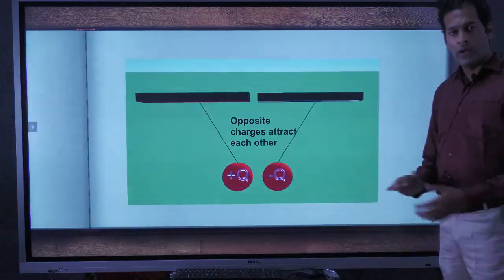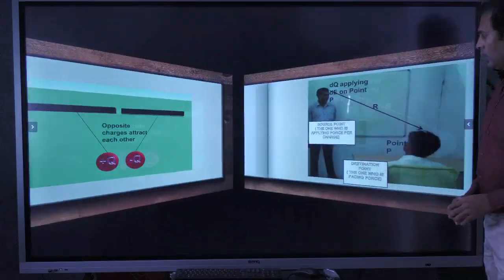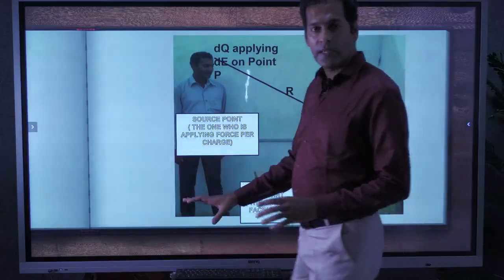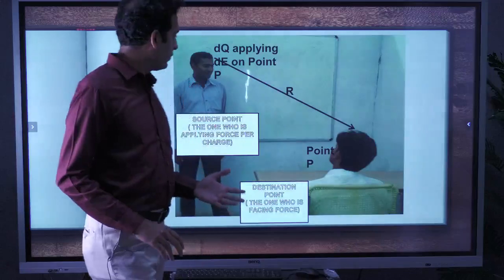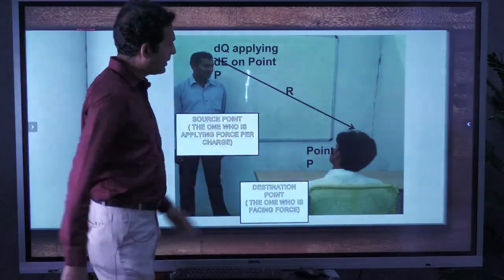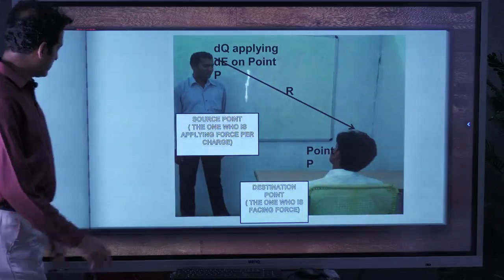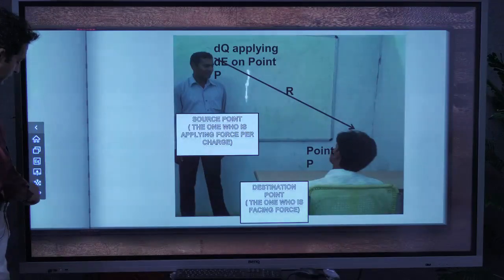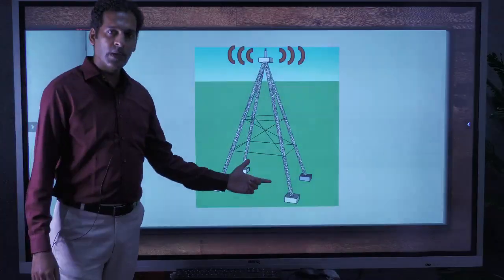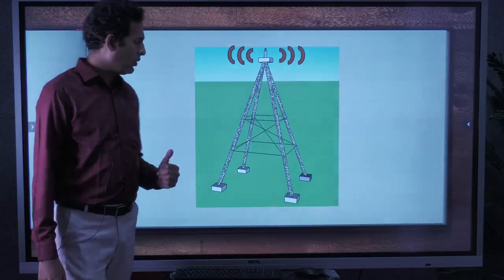Okay, so here we have opposite charges where they are attracting each other. Now if we relate it with the electric field intensity, there will be one source line. This source line will apply some forces on some given points, and there will be some distance r between them. So we will consider one source and one destination where we have to calculate the various strengths of electric and magnetic fields.